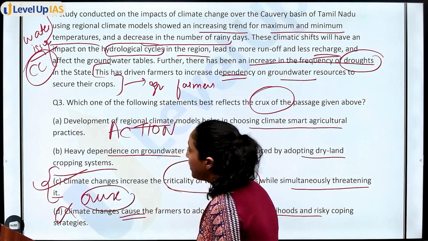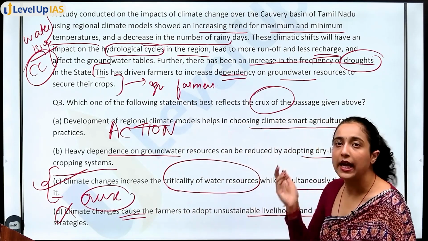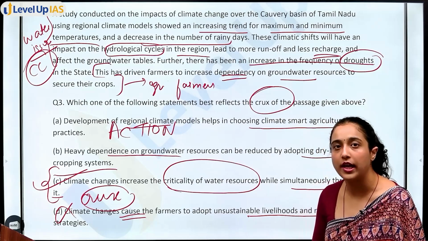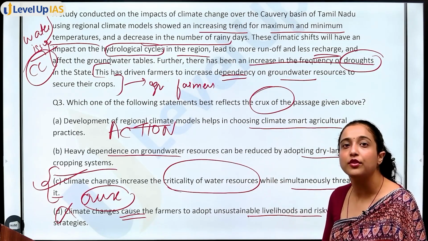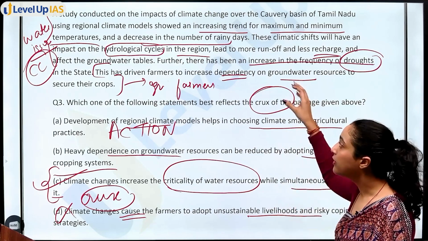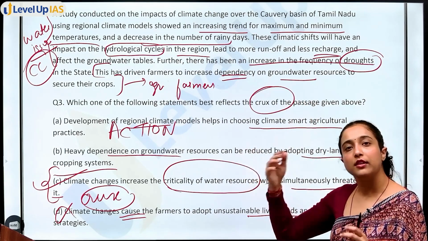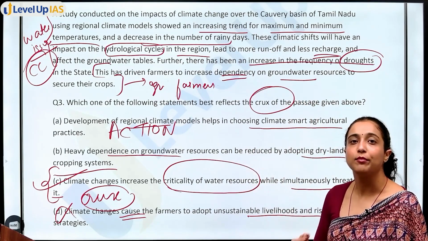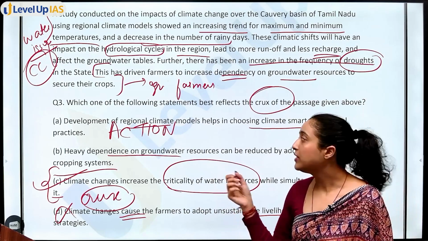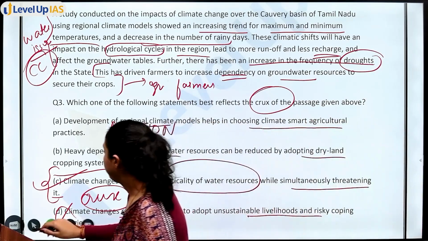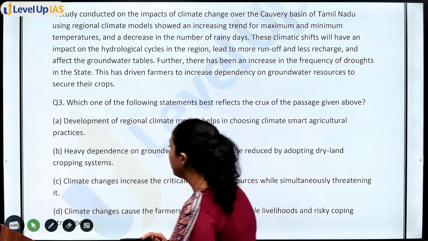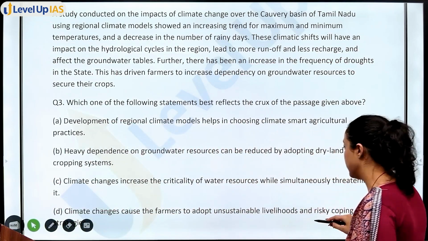So, these statements are all true. Development of regional climate models will help in choosing the right way to practice agriculture. But this is not the crux of the passage. We want the crux of the passage. Crux is what has been said in the passage. In this passage, we are talking about how climate change is causing water issues, which is further leading to these issues. So, option C will be your answer.